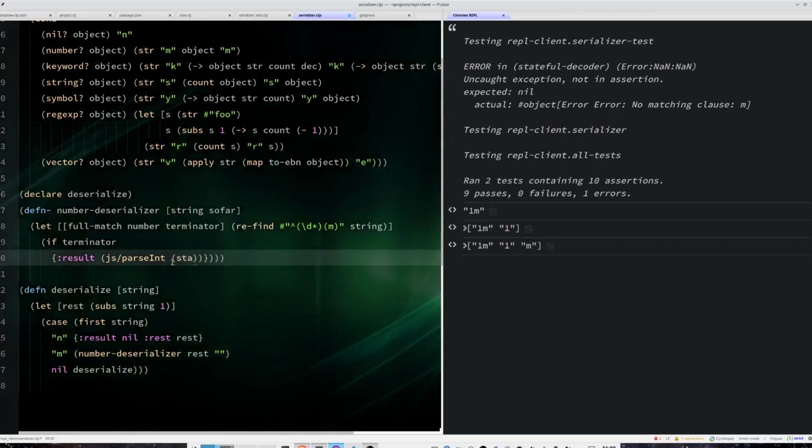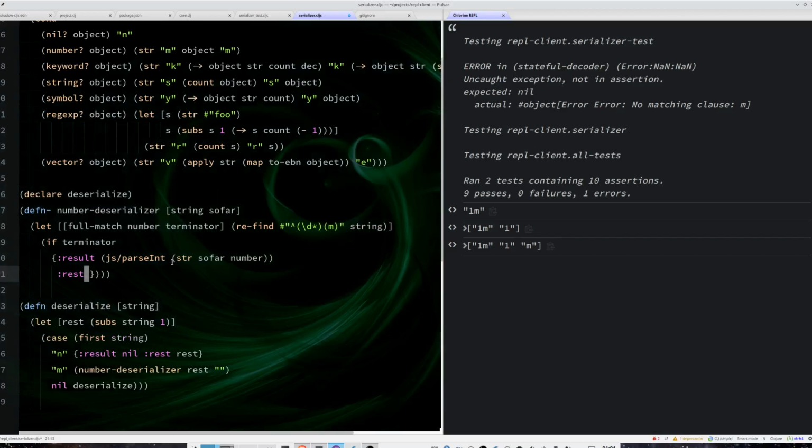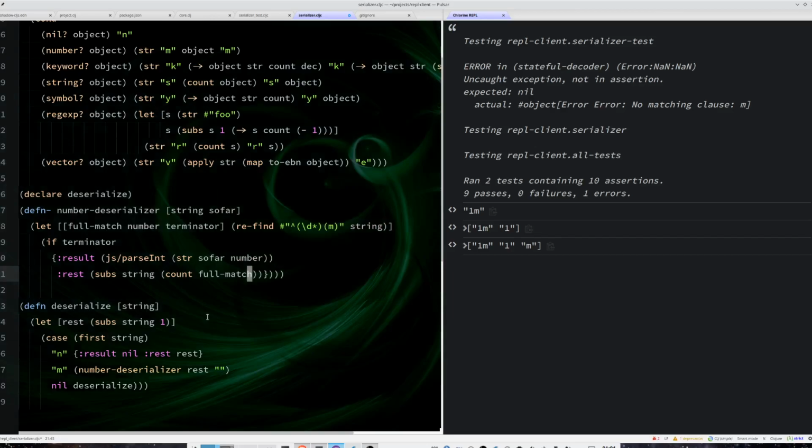So I have to concatenate things so far with the number. And here's the interesting part. Because this is a string, I can get things after the M. So the rest is basically a substring of the current string and the number of chars that the full match contains. And that is the result of my element.